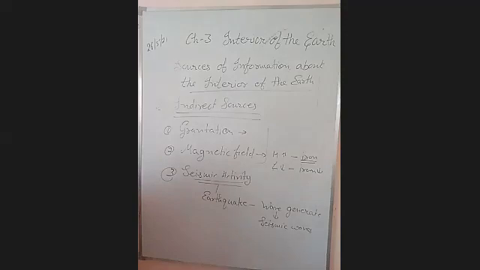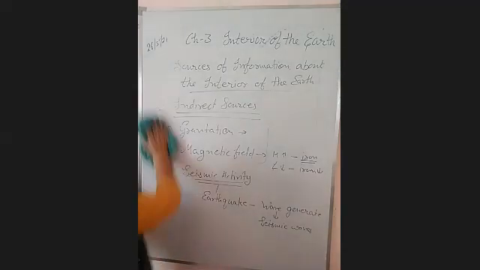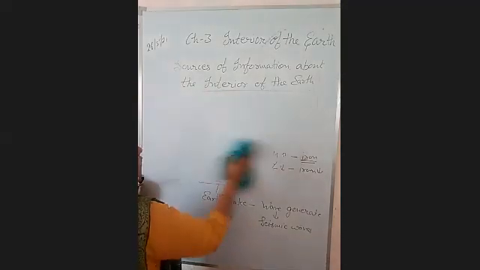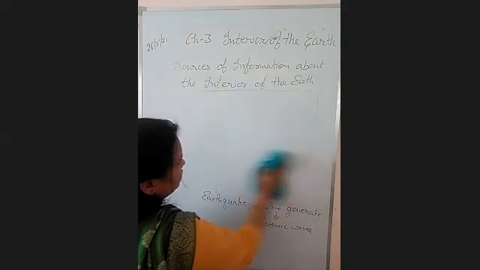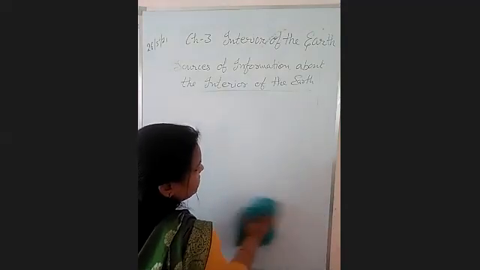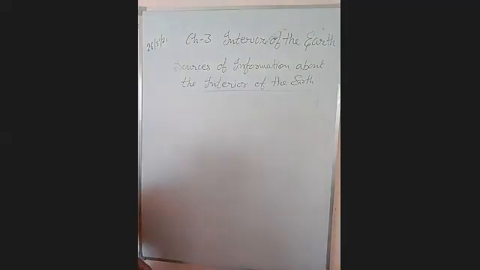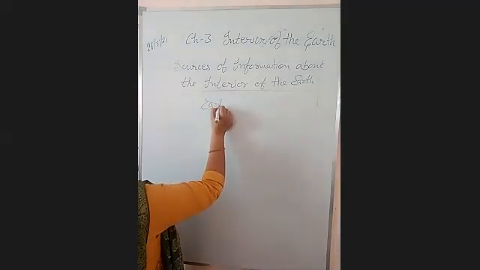Now, what is the importance of seismic activity? To understand this, first of all, you must come to know about the earthquake. What is an earthquake? How does it occur? Which type of waves generate during the earthquake? So, first is earthquake.